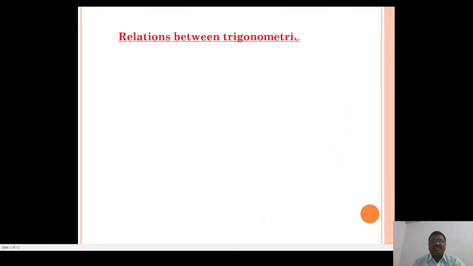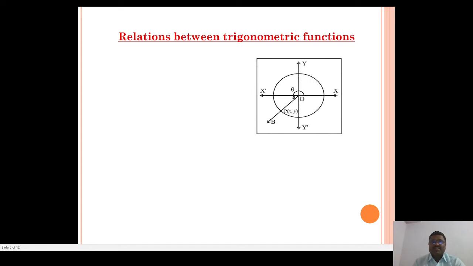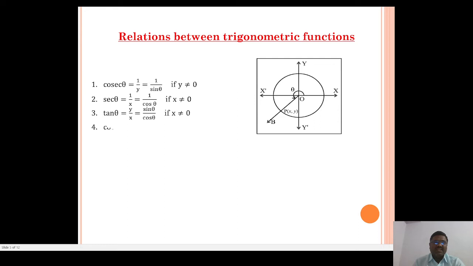So we see the relation between trigonometric functions. We already studied the relation between trigonometric functions in previous standards. So, cosec theta equals 1 upon y, equals 1 upon sin theta, if y is not equal to 0. Sec theta is 1 upon x, equals 1 upon cos theta, if x is not equal to 0. Tan theta equals y upon x, equals sin theta upon cos theta. Cot theta equals x upon y, which means cos theta upon sin theta.